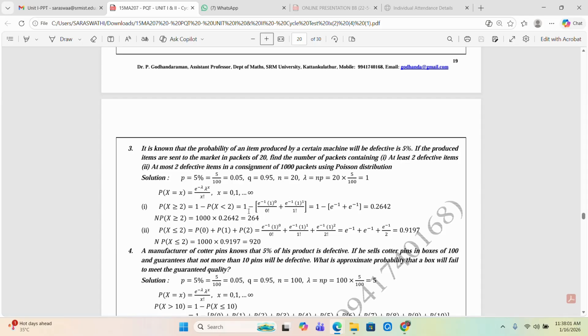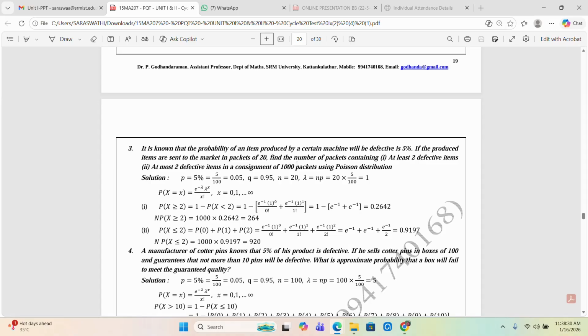So 1 minus P of x less than 2. Here x less than 2 means x equal to 0 and x equal to 1. So 1 minus of, with lambda equal to 1, for x equal to 0 we have e power minus 1 into 1 power 0 by 0 factorial, plus for x equal to 1, e power minus 1 into 1 power 1 by 1 factorial. After the calculation, the answer is 0.2642.